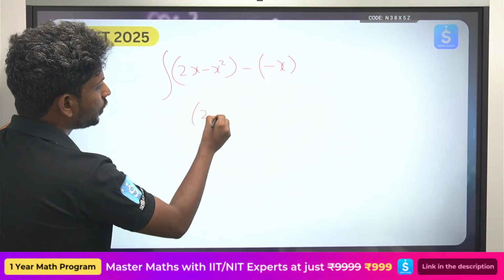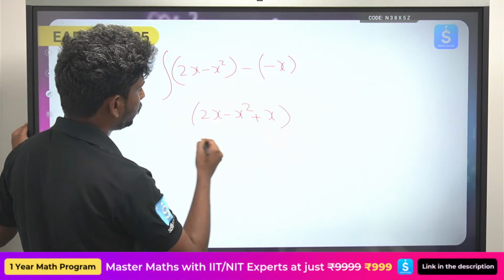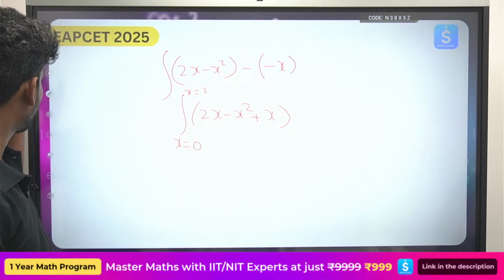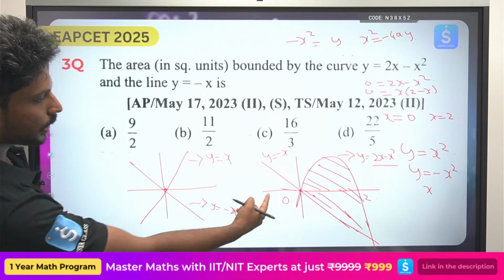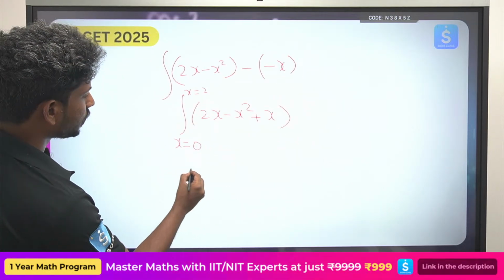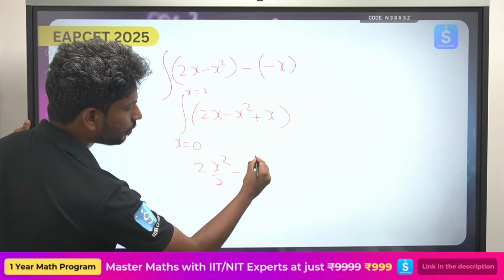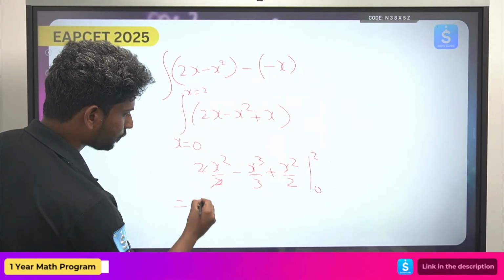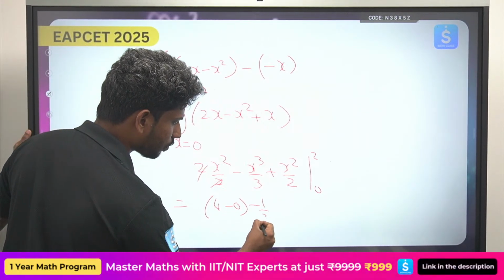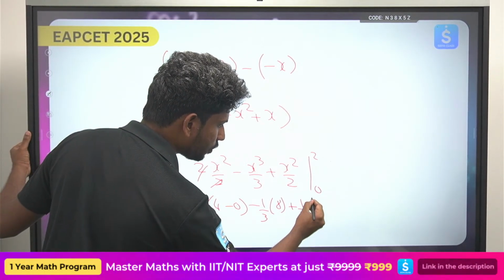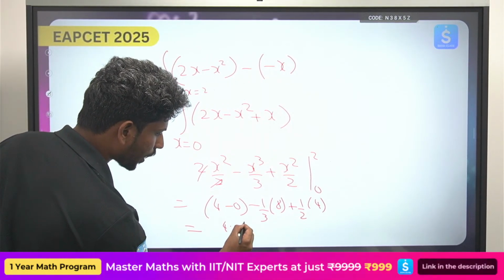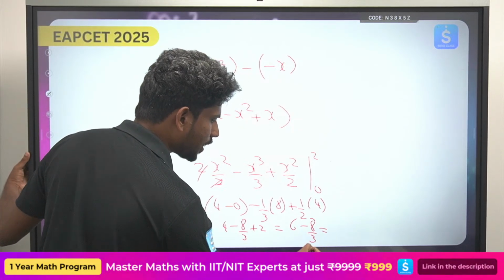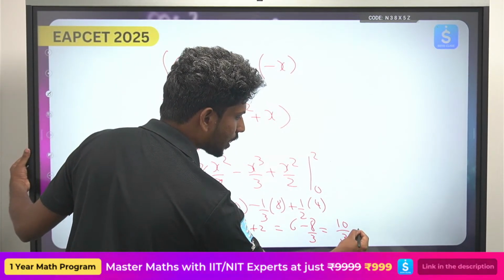So this will become 2x minus x square plus x, from x equals 0 to x equals 2. Now integrate this. What do you get? 2x square by 2 minus x cube by 3 plus x square by 2 from 0 to 2. So from here, 4 minus 0, minus 1 by 3 into 8, plus 1 by 2 into 4. So this will become 4 minus 8 by 3 plus 2. 4 plus 2 is 6, 6 minus 8 by 3. 6 threes are 18, 18 minus 8 is 10. So the answer is 10 by 3.